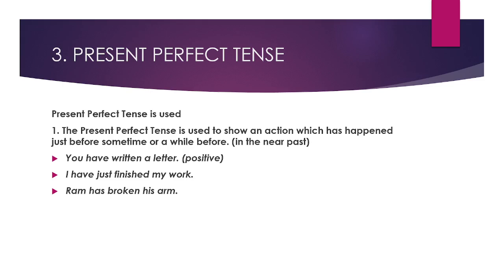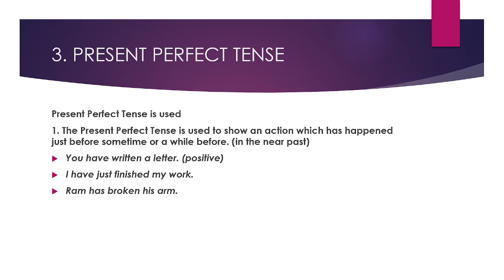So here present perfect tense is used to show such actions. Then why does it come in present tense and not in past tense? It is because these actions didn't take place a long time back. Just before some time only it happened. So there is a connection between past tense and present tense here. They are linked. The action is linked between past tense and present tense. That is the reason we show these actions in present perfect tense.